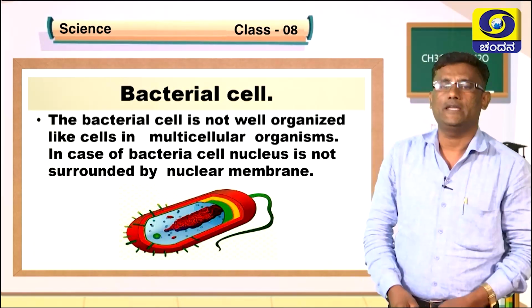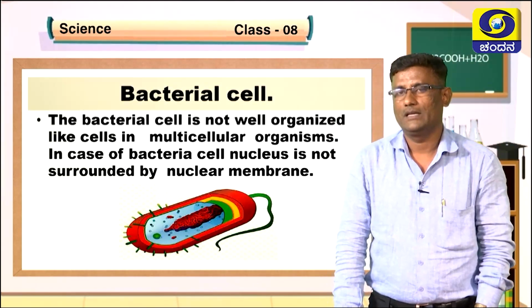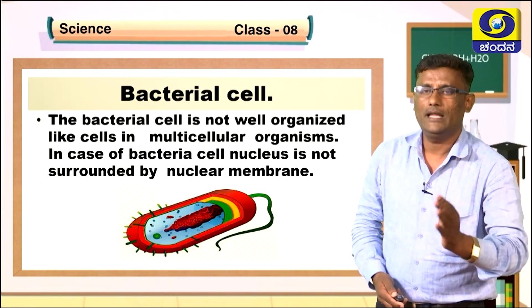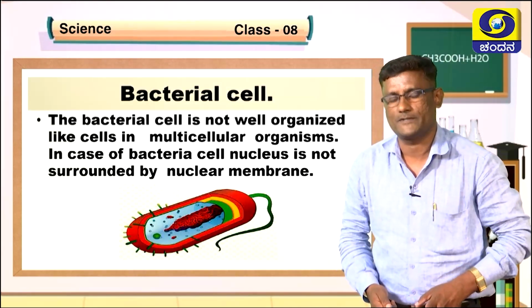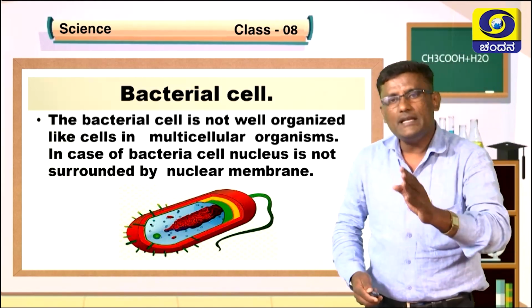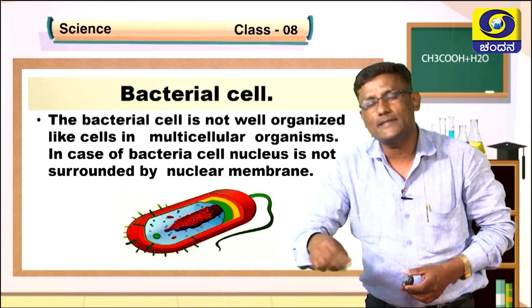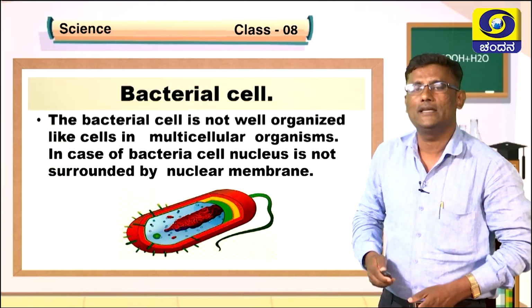I mean to say, the nucleus present inside the bacteria is not protected by a nuclear membrane like the cells of multicellular organisms. That means the genetic material of the bacterial cell is simply scattered inside the cytoplasm, hence the bacterial nucleus is considered the nucleoid.